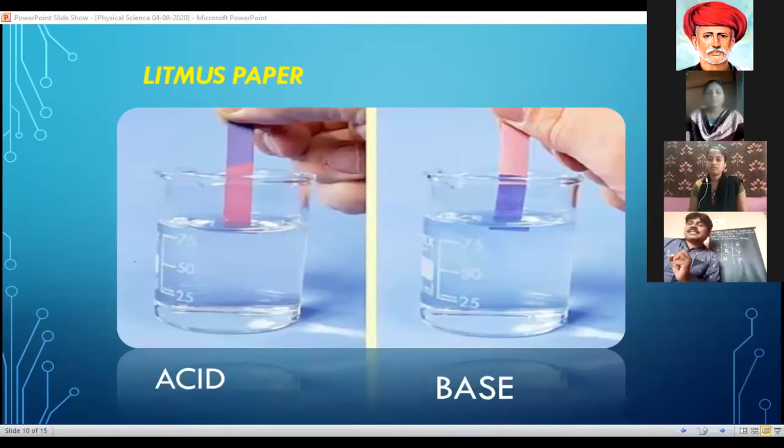If there is no change in litmus paper, it is called a neutral substance. If the blue litmus paper turns into red, then it is called an acidic substance. If the red litmus paper turns into blue color, then it is known as a basic substance. If there is no change in the litmus paper, that is known as a neutral solution or neutral substance. Next slide, sir.